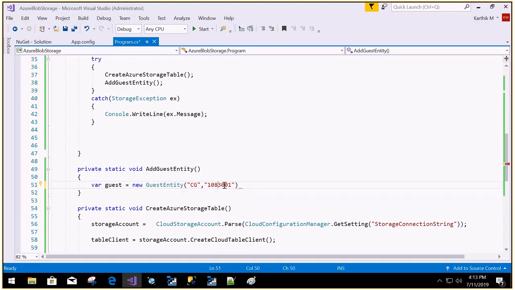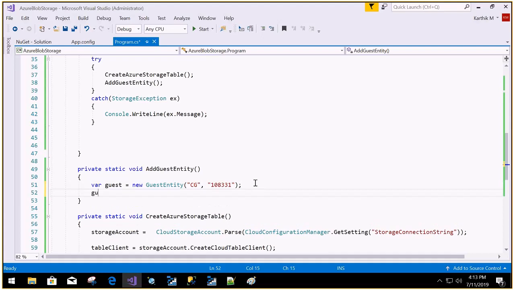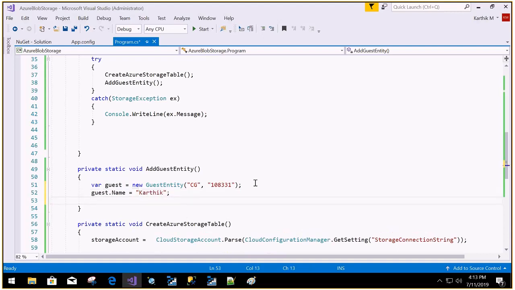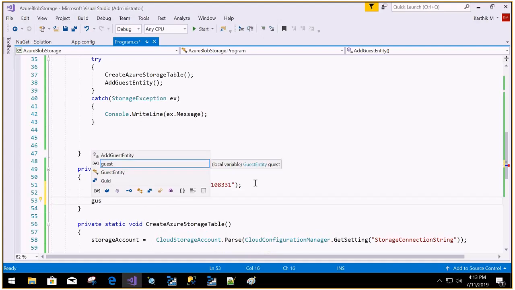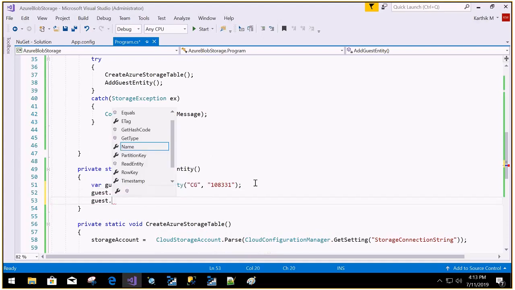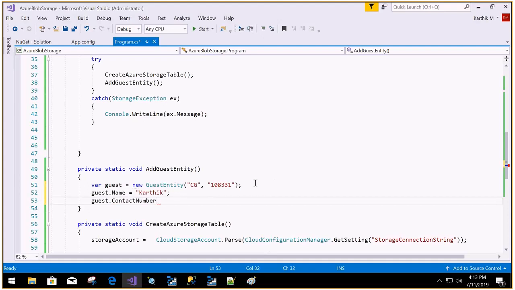I forgot it, so some employee ID I'm just giving. Then guest.name as Karthik, and guest.contact number, I'm just giving my contact number here.